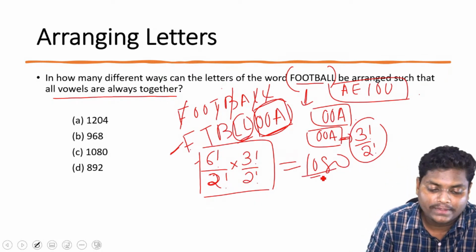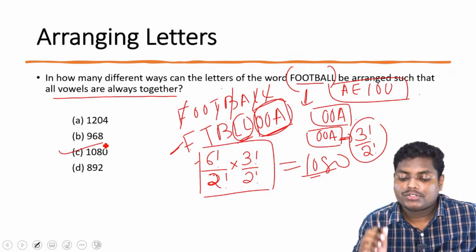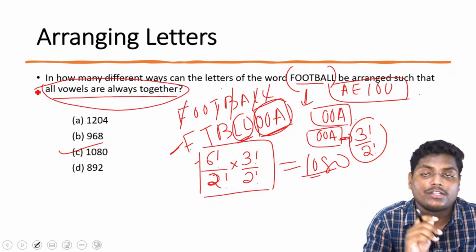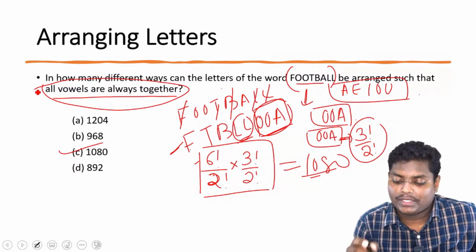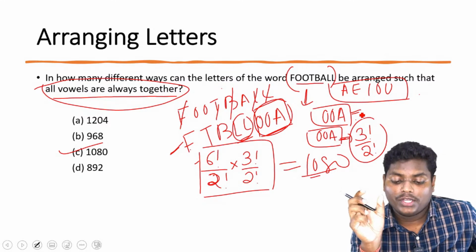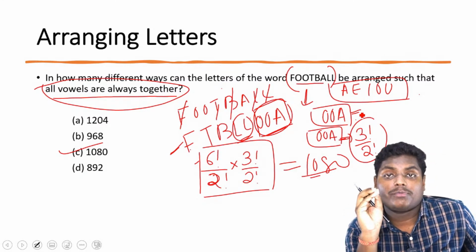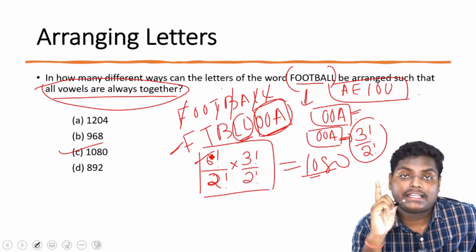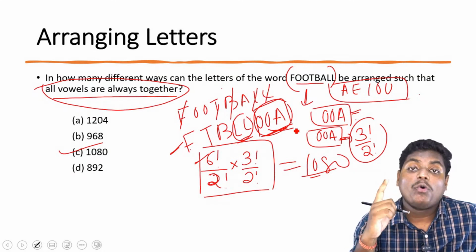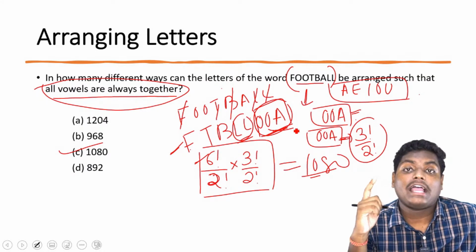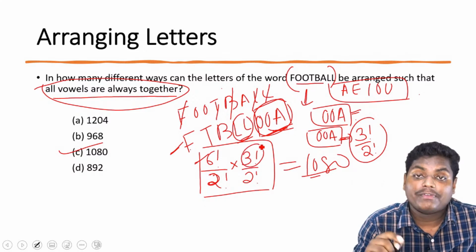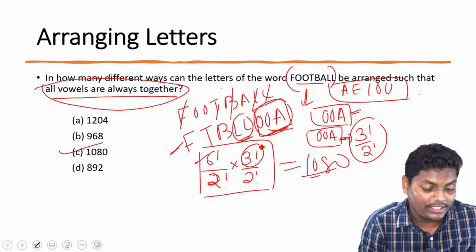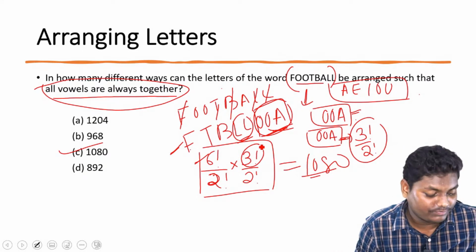Is this clear for everyone? 1080. Okay, so you need to focus that since it is written that all the vowels are always together, you put all the vowels together, OOA, in a bracket or packet and consider it to be 1 term. Calculate this: there will be 6 different terms, divided by 2 factorial, and we'll get the combination. But OOA are different things, so for that we'll have 3 factorial ways to do it. But since OO is coming double, you need to divide it by 2 factorial. So the answer will be 1080.